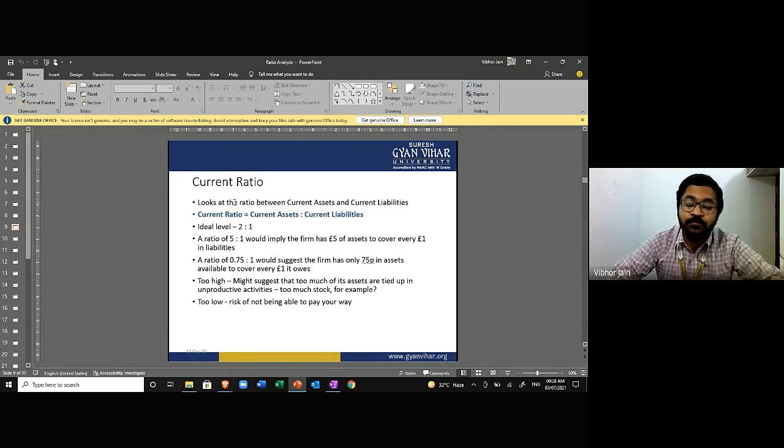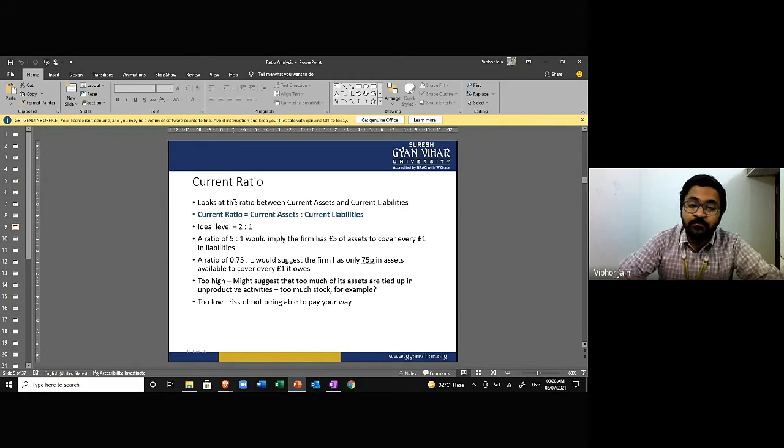What is current ratio? Does the company have, right now, a sufficient amount of current assets to repay their current liabilities? What are current liabilities? Liabilities that are supposed to be paid within 1 year. And what are current assets? The assets which are acquired. We're talking about current liability. I'm not going to go into detail.